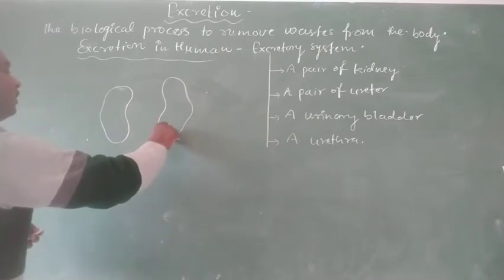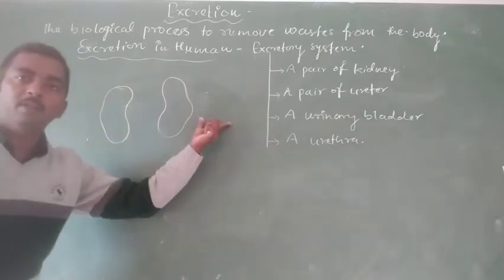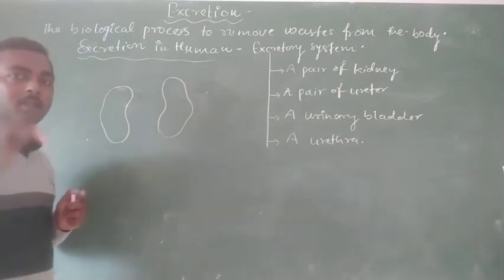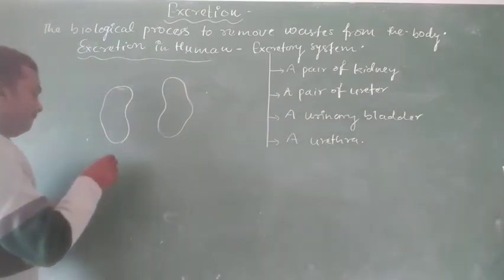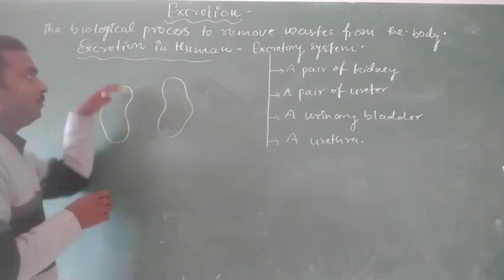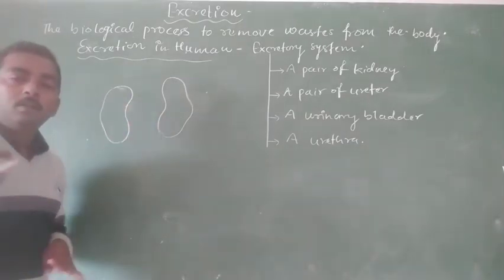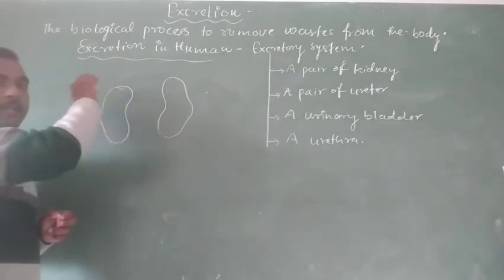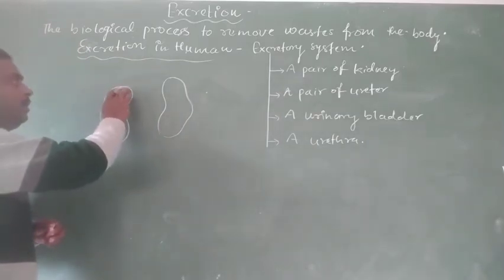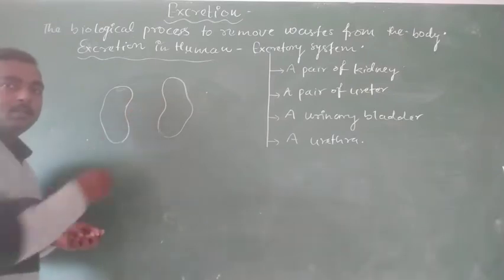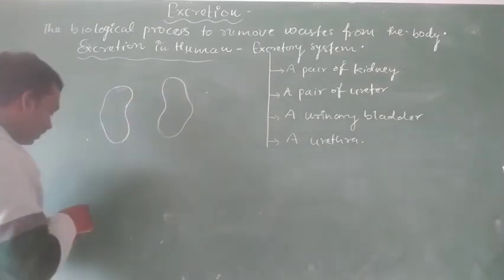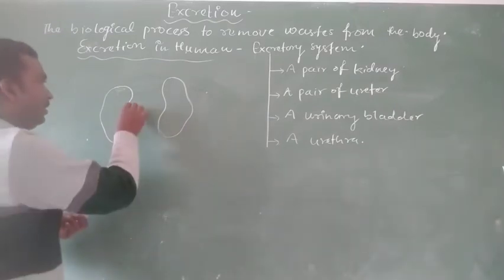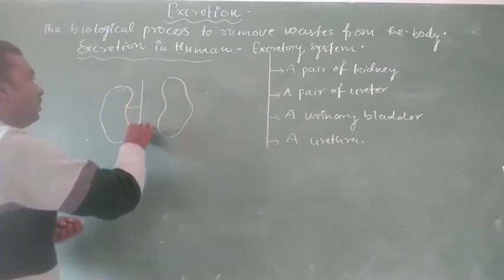The left kidney is slightly higher than the right kidney, because of the presence of the large lobe of the liver above the right kidney. So the right kidney is slightly lower than the left kidney.